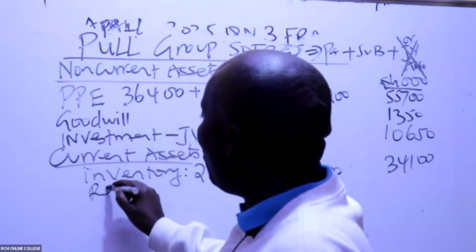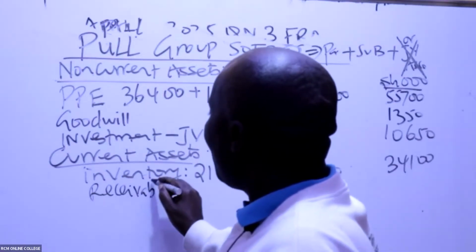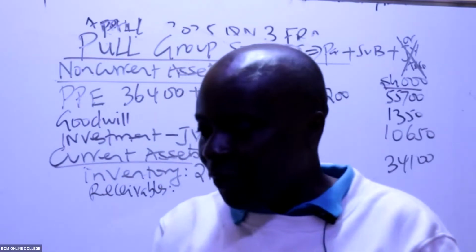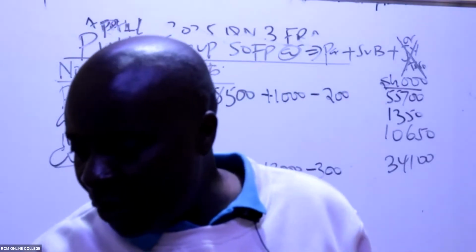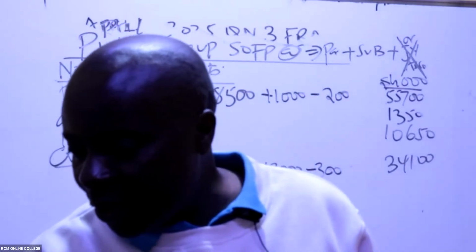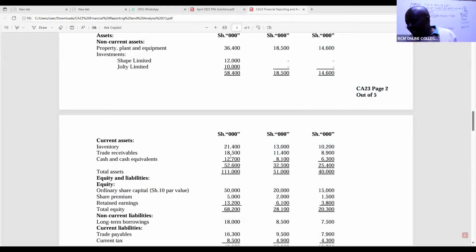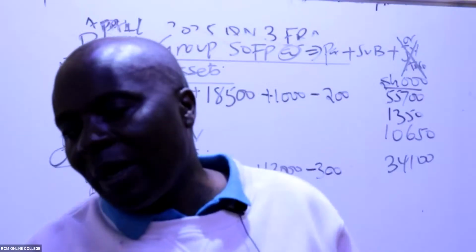Then we have receivables. What do we have here? Very easy consolidation. For receivables, we have for the parent 18,500 plus, in this case, 11,400. But now remember, for receivables we must always seek to deduct the fake receivable. I normally give you a very simple example.